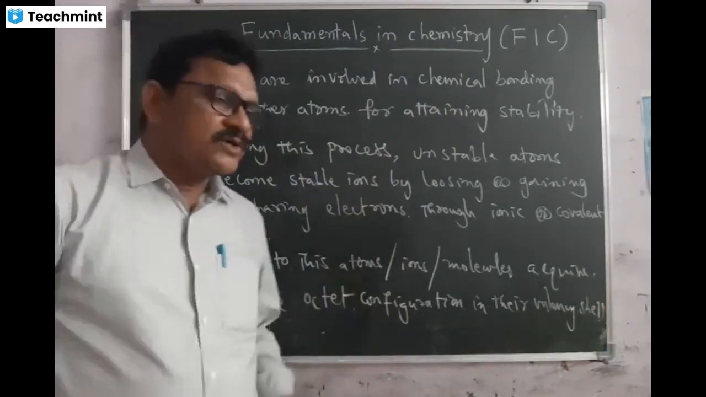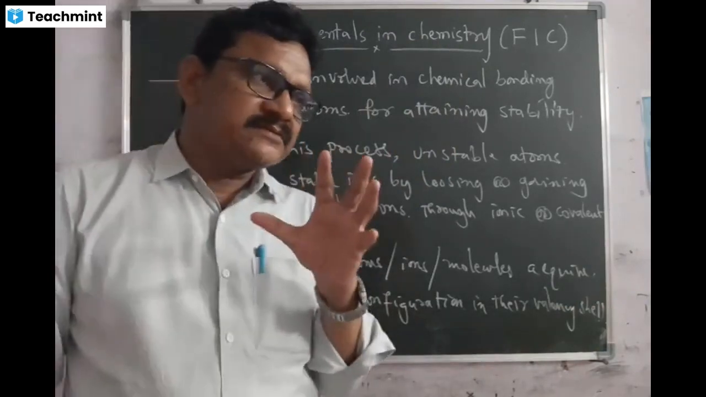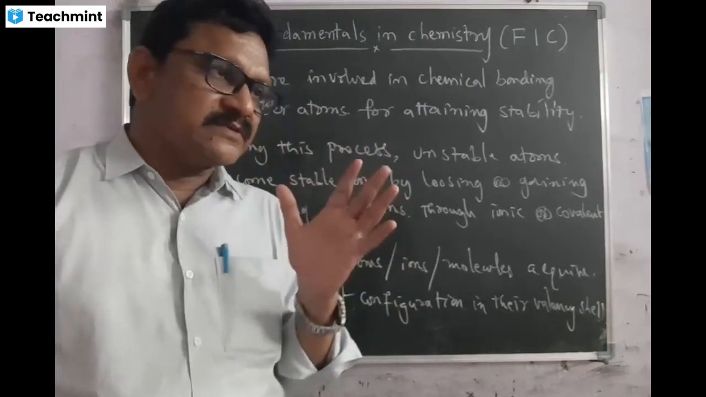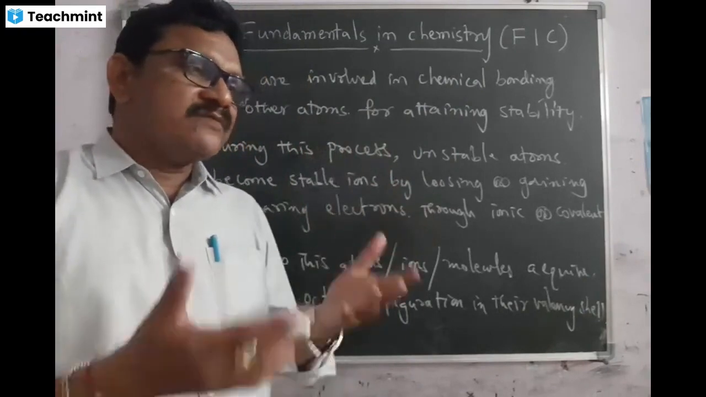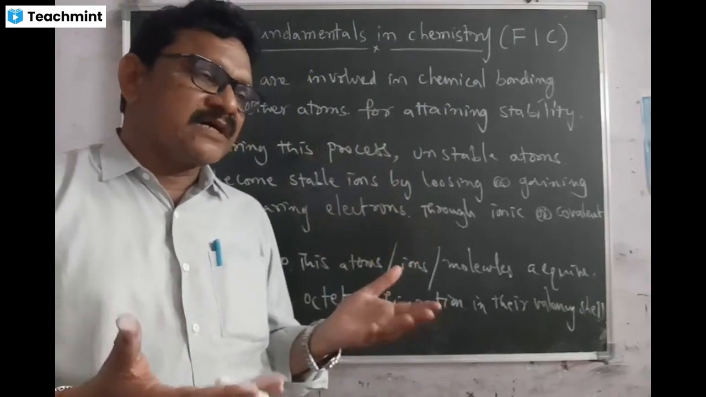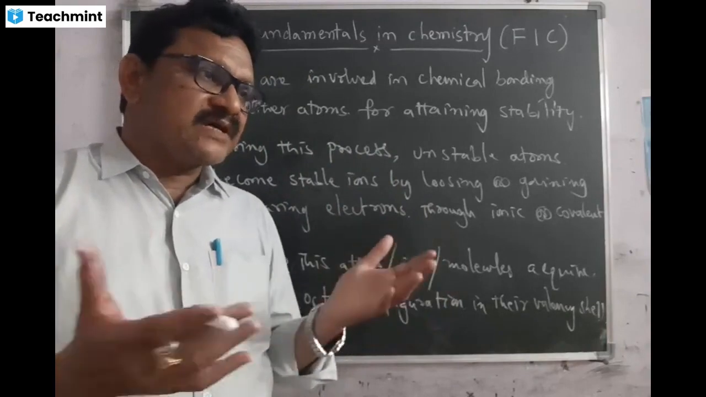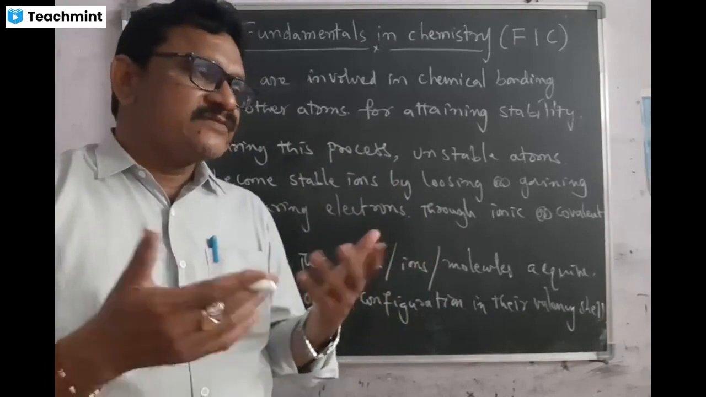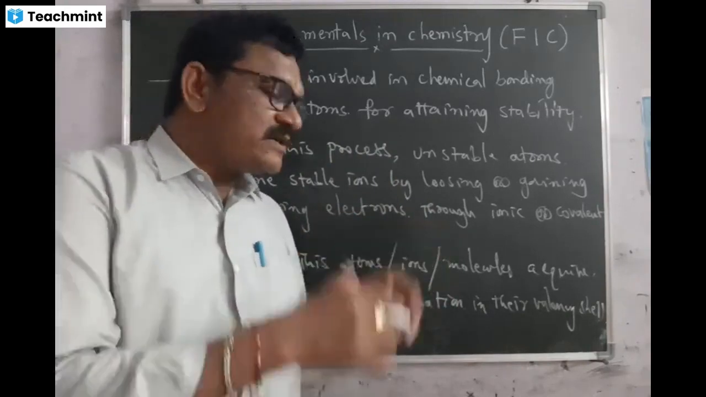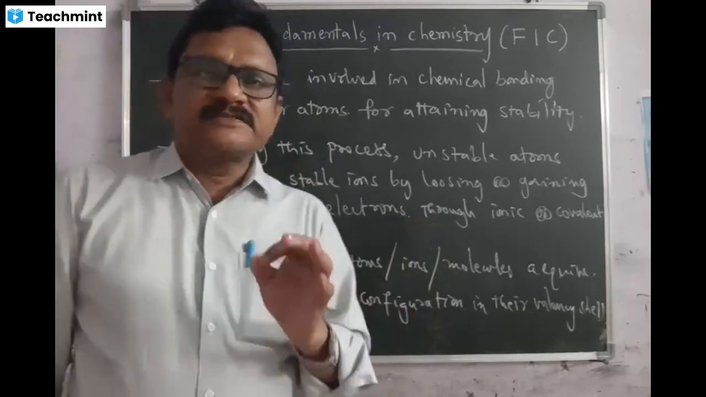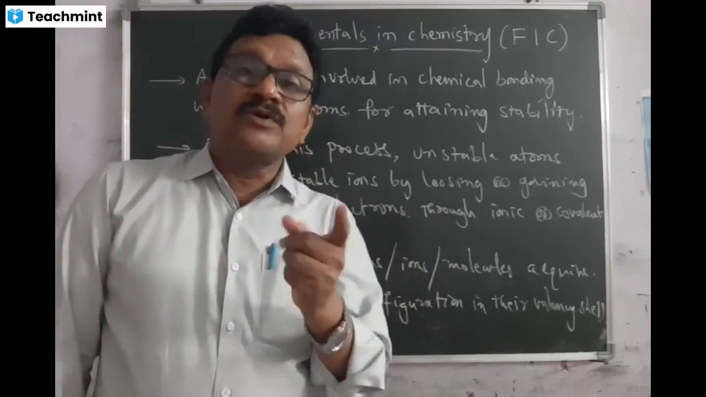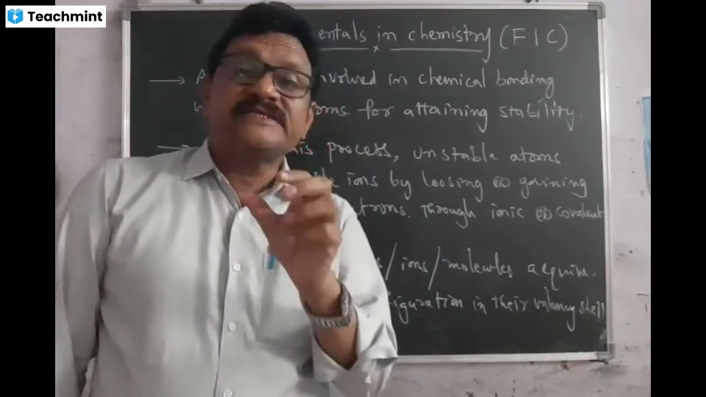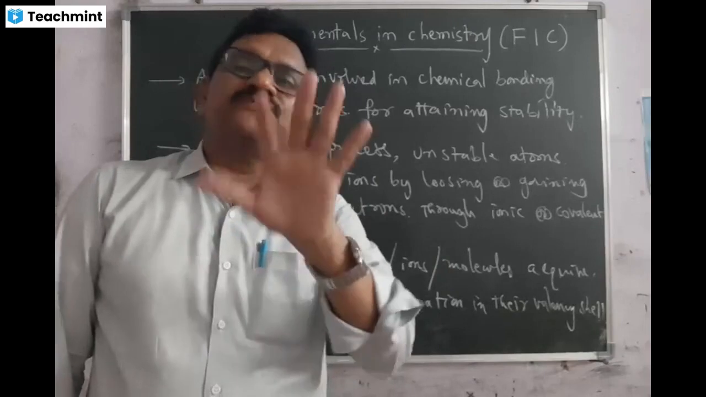These are the introduction parts. Why are the atoms involved in chemical bonding? Basically, those atoms are unstable, even ions maybe, whatever it may be. So for attaining stability, they are involved in chemical bonding with neighboring atoms. During this process, atoms try to lose or gain or share electrons with other atoms, so that they acquire a stable octet configuration in the valence shell. Whatever the atom or molecule or ion contains 8 electrons in its valence shell, that should be stable.